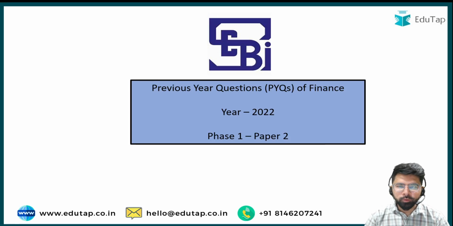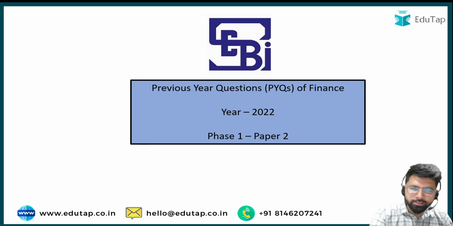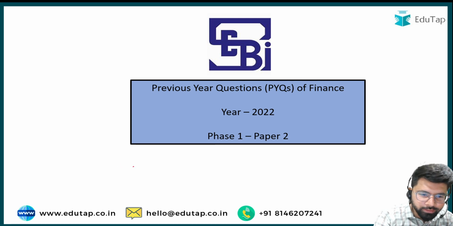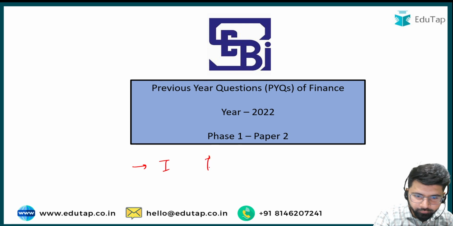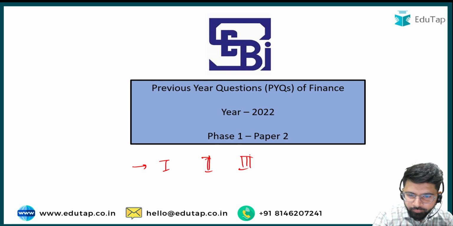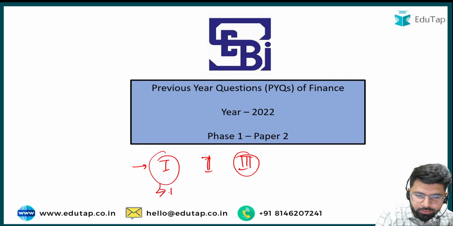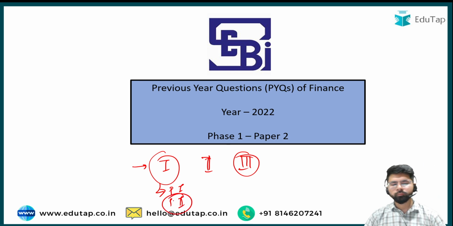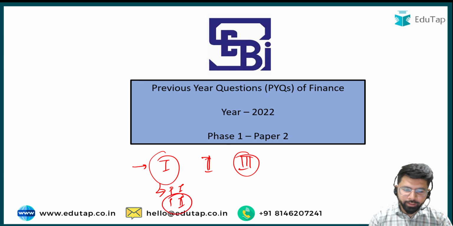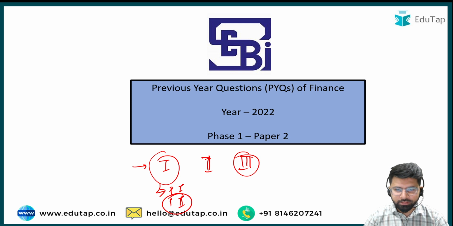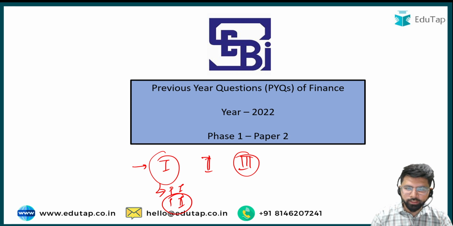In this session, we are going to discuss the previous year questions of finance that have appeared in the SEBI Grade A examination. As you know, the examination is held in three phases: phase 1, phase 2, and phase 3. Phase 3 is the interview. In phase 1, we have two papers, paper 1 and paper 2. Within paper 2, we have been discussing the various PYQs segregated into different subjects like Companies Act and economics. So this session pertains to the finance section, friends. Let us proceed ahead.